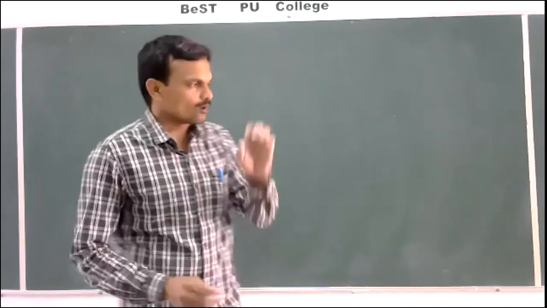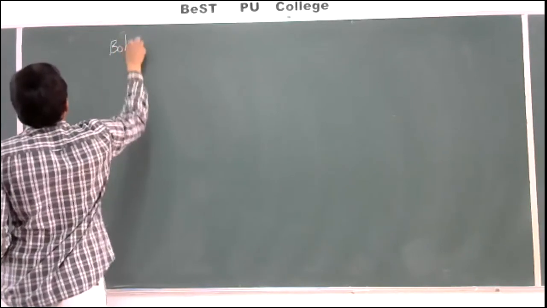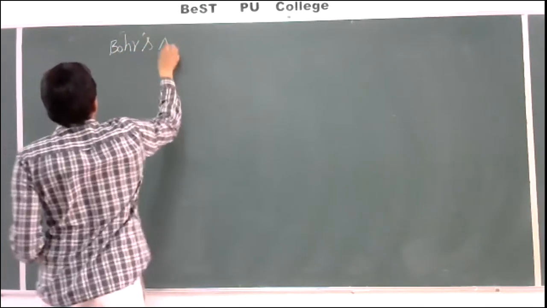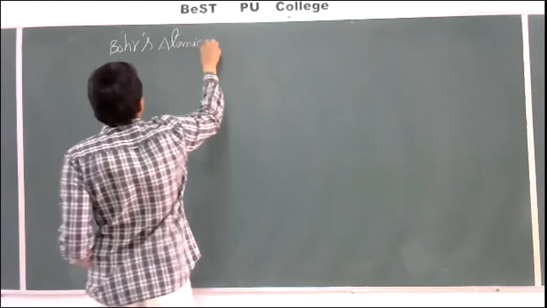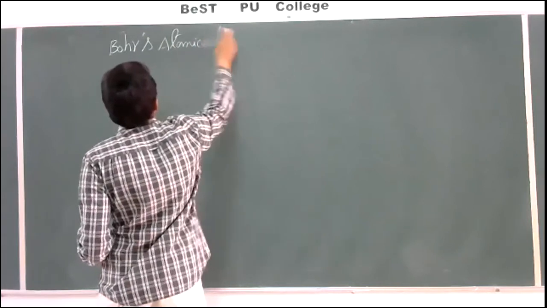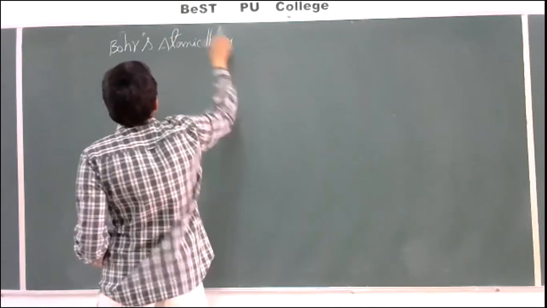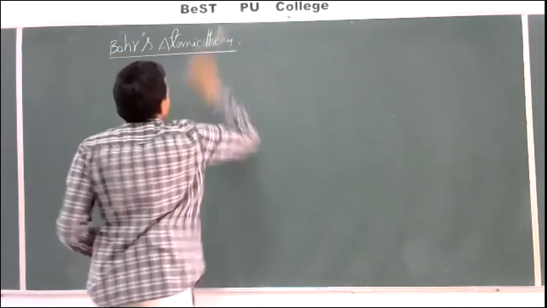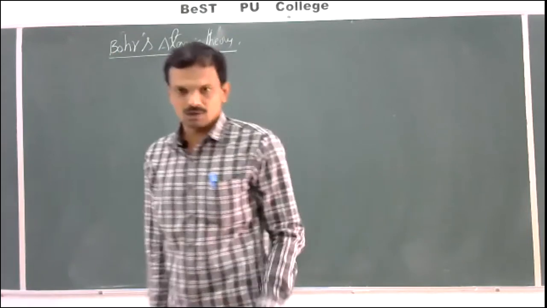Okay. Now based on all these, the scientist Niels Bohr proposed one atomic model, simply Bohr's theory or Bohr's atomic theory or Bohr's atomic model.